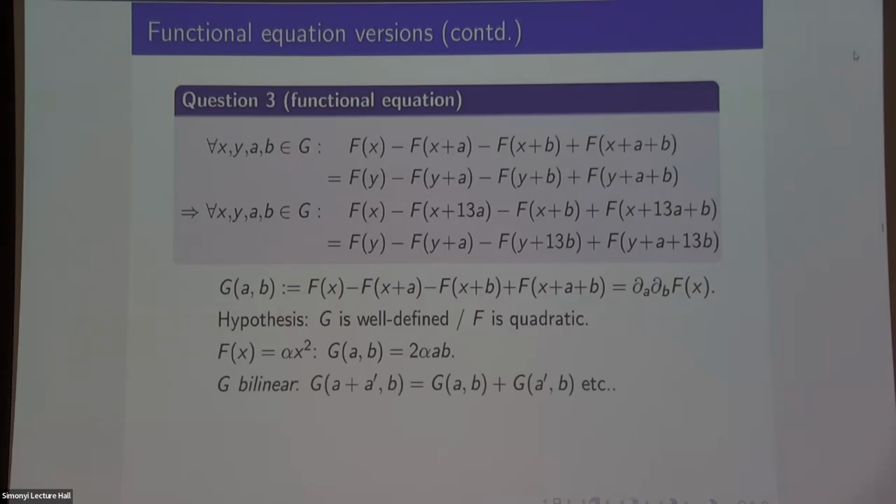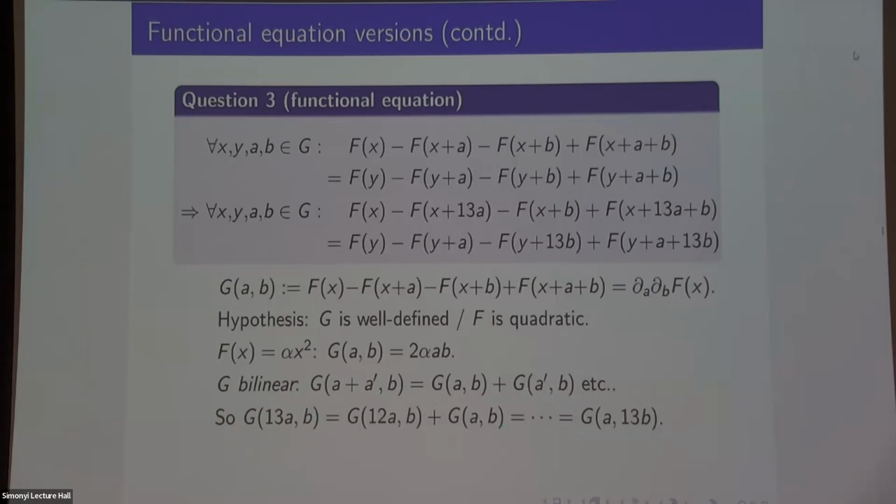So maybe I can show that G is always bilinear under this hypothesis. Bilinear in this sense, that if I add stuff, I can split it up. And that should imply that G is bilinear in the other sense, that if you multiply on the left, you can multiply on the right. This is not automatic, because one is about addition and the other is about multiplication, but you can deduce this multiplication step by breaking up 13b into a whole bunch of G(a,b)s and then zipping them back up again. Sorry? It's symmetric. It should be symmetric.